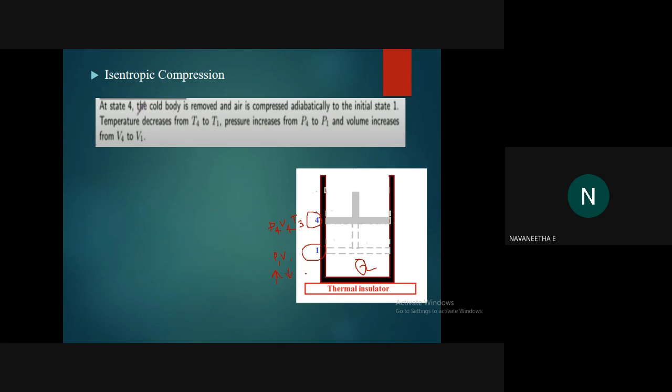Inside the system, the amount of heat is not changing, okay. So when the volume reduces, the volume is reducing again, so what will happen to the temperature? The temperature will increase. So it is T1, it will increase, okay. So it reaches the original position. So it is a cyclic process, the entire cyclic process is completed. So write down this heading, isentropic compression, and you can draw the figure, okay.